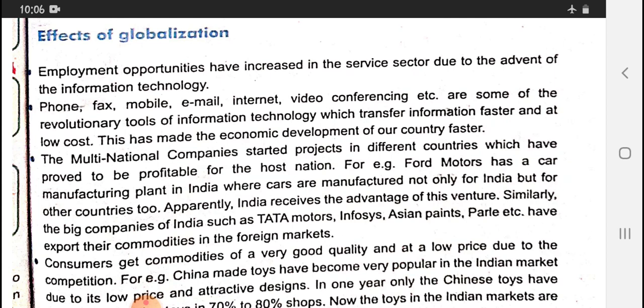Mobile phone, email, internet: if you want to know something, whatever you do not know, you can easily enter the question into Google, and the answer will be there. Video conferencing: right now, because of COVID-19, we are facing many problems. We are not gathering at one place, but people who want to do business through the phone are doing video calling and making their business good.